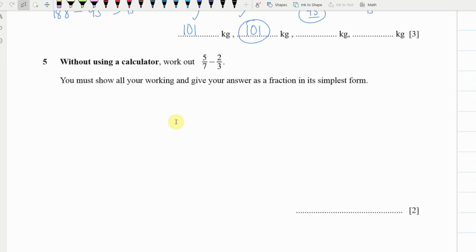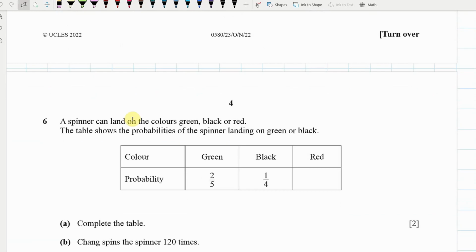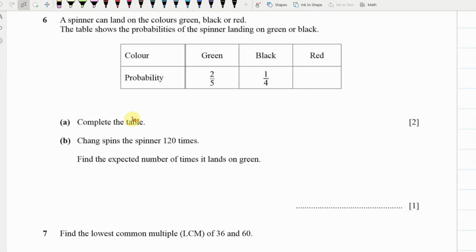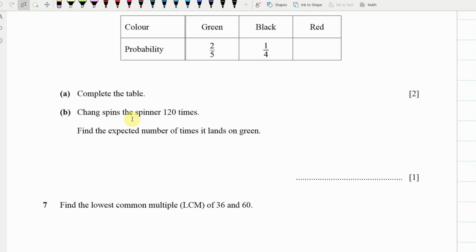Pretty much everyone managed to get number 5. There was the odd person who just made a silly mistake converting their fractions to 21sts, but most people managed to do that all right. So we won't worry about that one. Yeah, and again, the spinner, I think everybody got that one right.